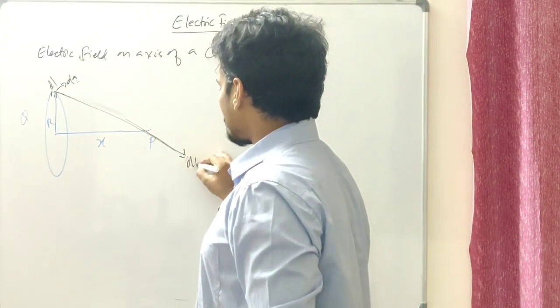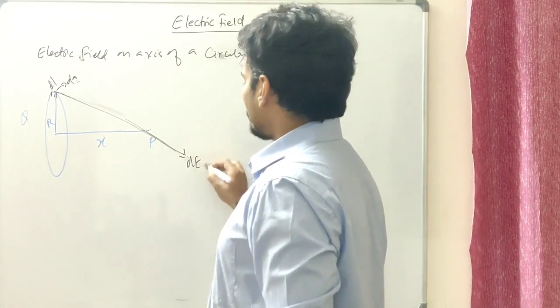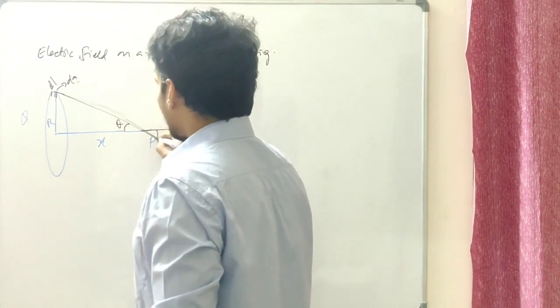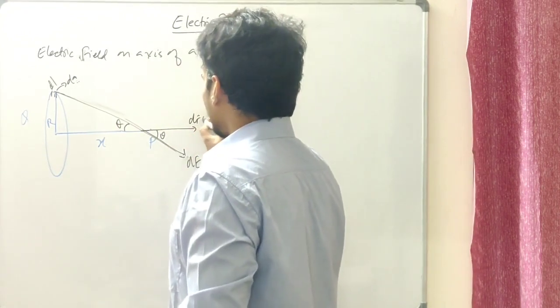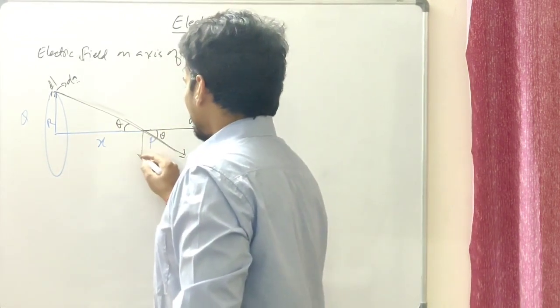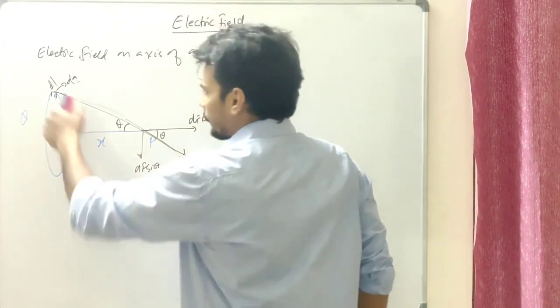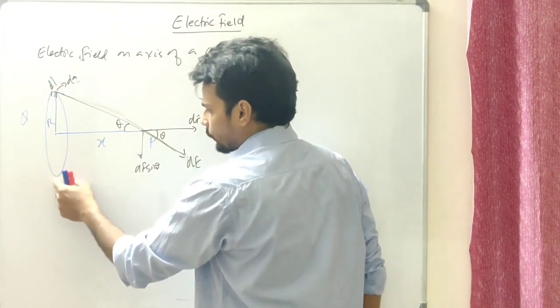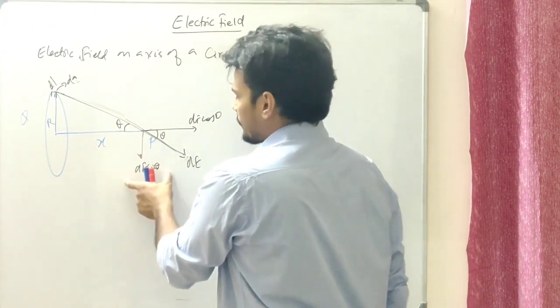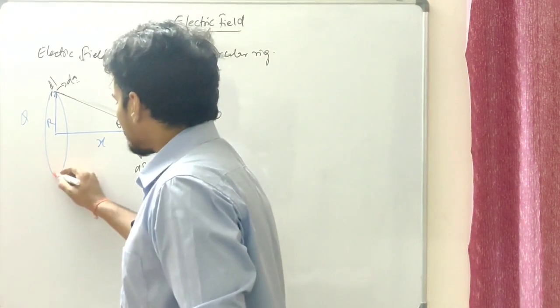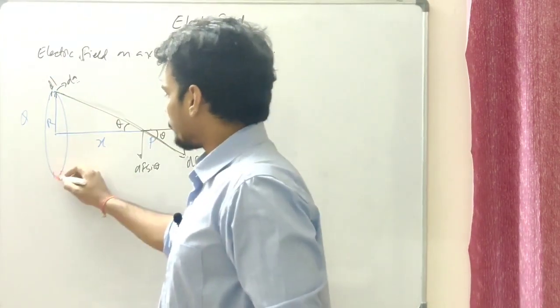Let's suppose that is a small dE. Well, this dE will have two components. Let's suppose this angle is theta, then this is going to be dE cos theta, and that should be dE sin theta. Well guys, there should be an equal charge element over here which will be compensating this dE sine component. Let's suppose again I'm going to have an equal and opposite length over here.